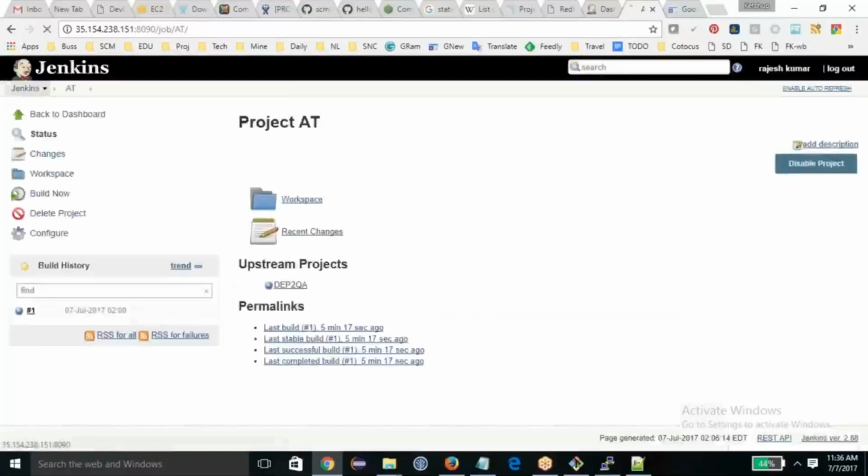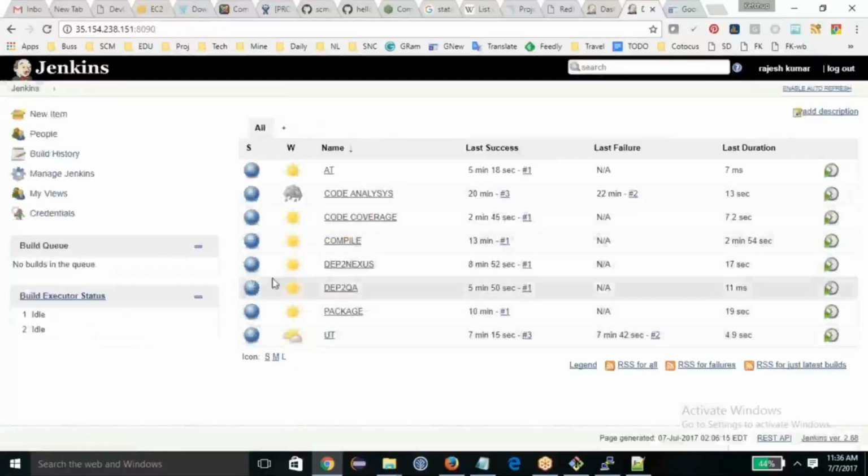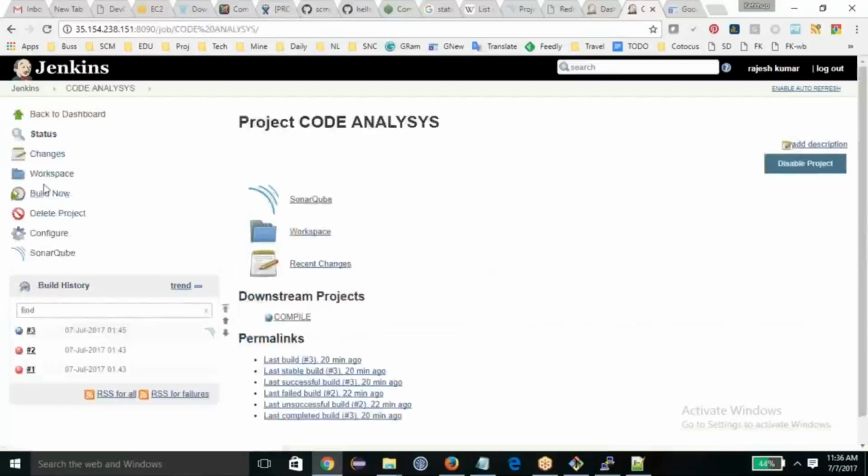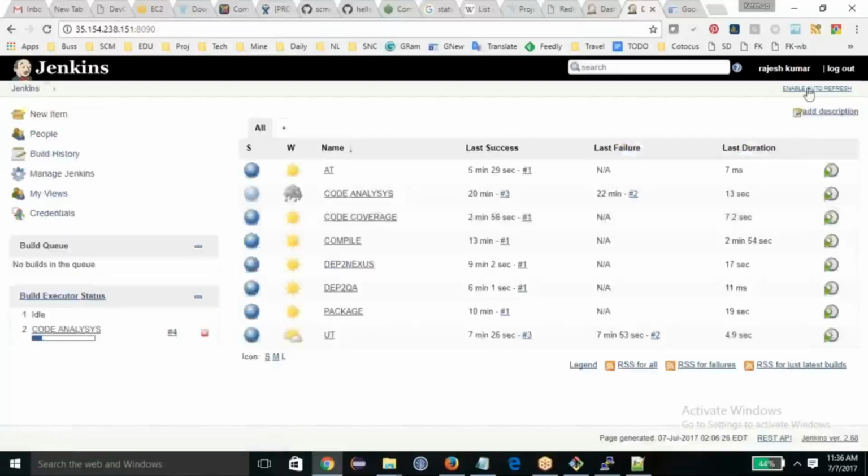And your flow is ready. So now if you call the static code analysis, then automatically it will call everything.